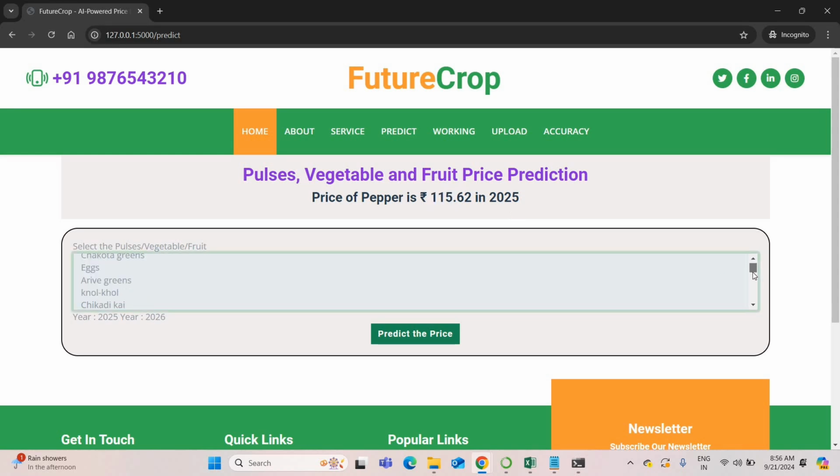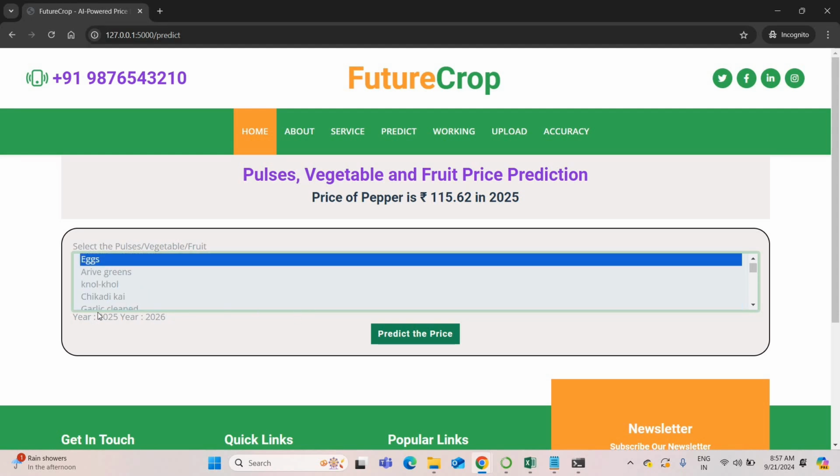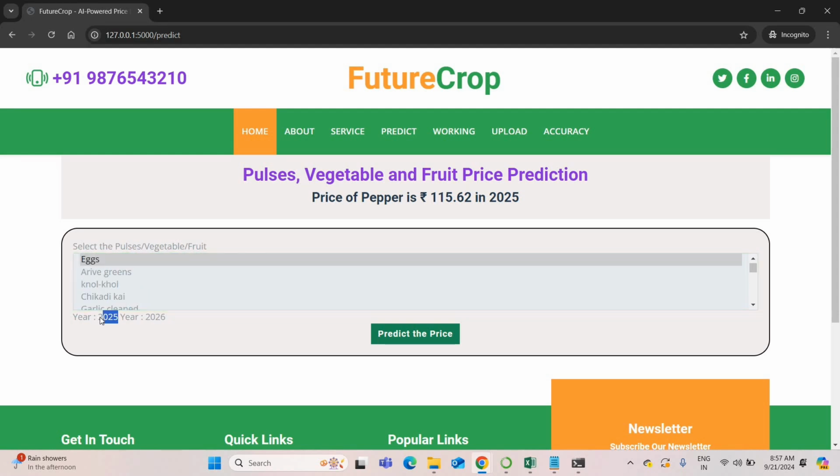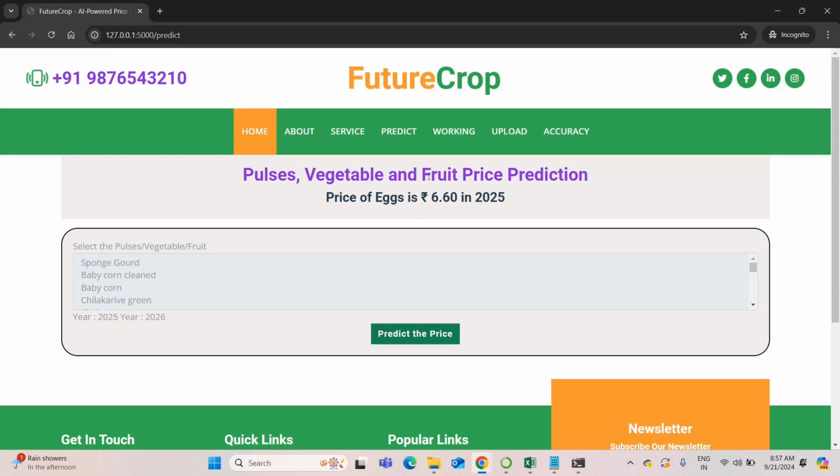Well, let me select one more thing. As everyone knows, egg, we can predict prices for egg here. So egg price prediction: predict the egg price for the year 2025. Okay, just click. So the egg price in 2025 will be 6 rupees 60 paise. This is the egg price.